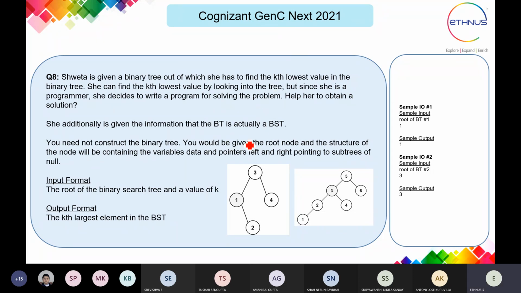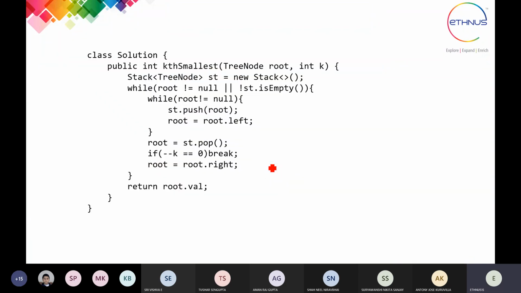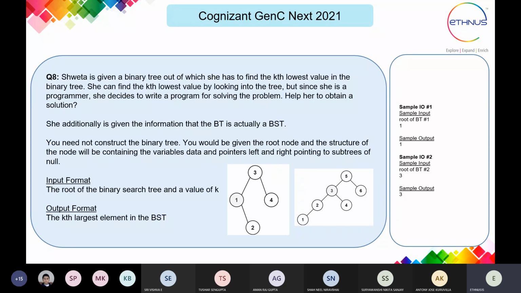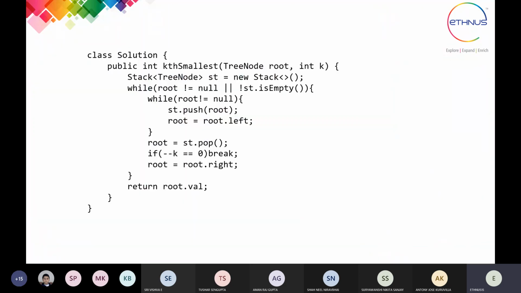What we have to do here is, you would be given the root node, and the structure of a node will contain the variables data, and the pointers to the left and right subtree. It means there will be a structure with the data variable and two pointers, to the left and to the right node. So here, the tree node is there, and a class stack will be there from which we have taken the variable.